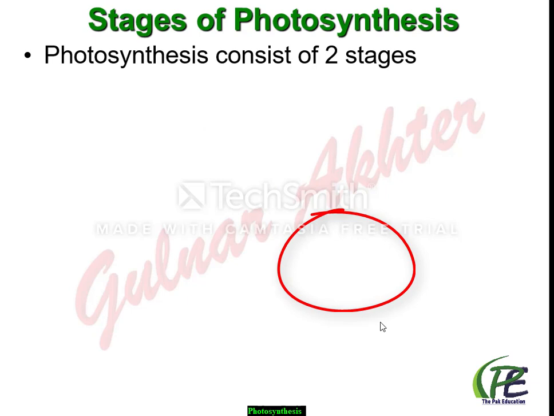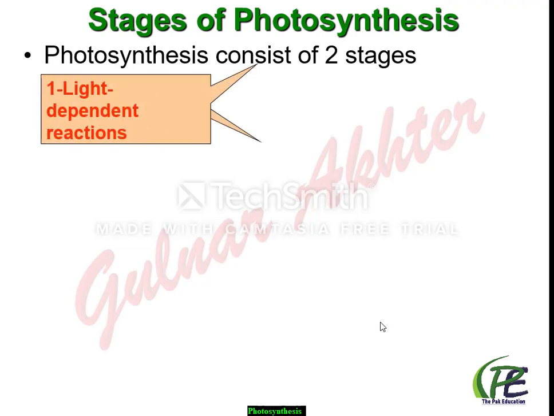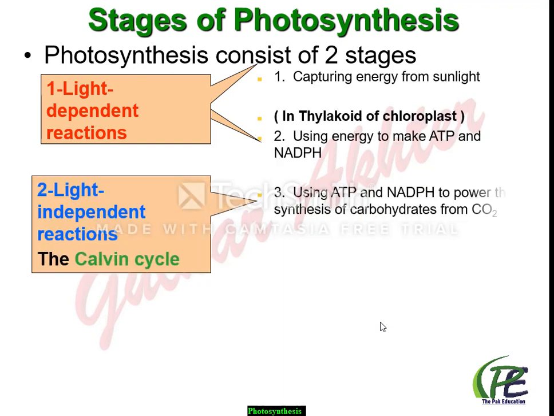Let's start the mechanism of photosynthesis in plants. First of all, the site. कहाँ होता है ये photosynthesis का mechanism? As we have discussed, the site of photosynthesis in the plant is the chloroplast. Stages: the entire photosynthesis mechanism divides into two major stages. Number 1 is the light reaction and number 2 is the dark reaction. The light reaction, or the light dependent reaction. The location of the light reaction is the thylakoid of the chloroplast.